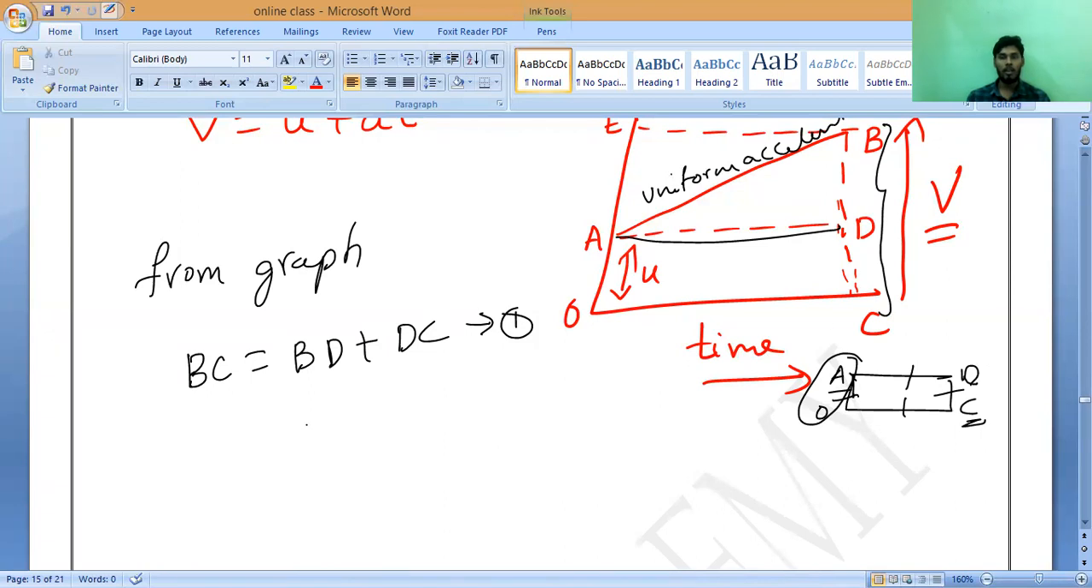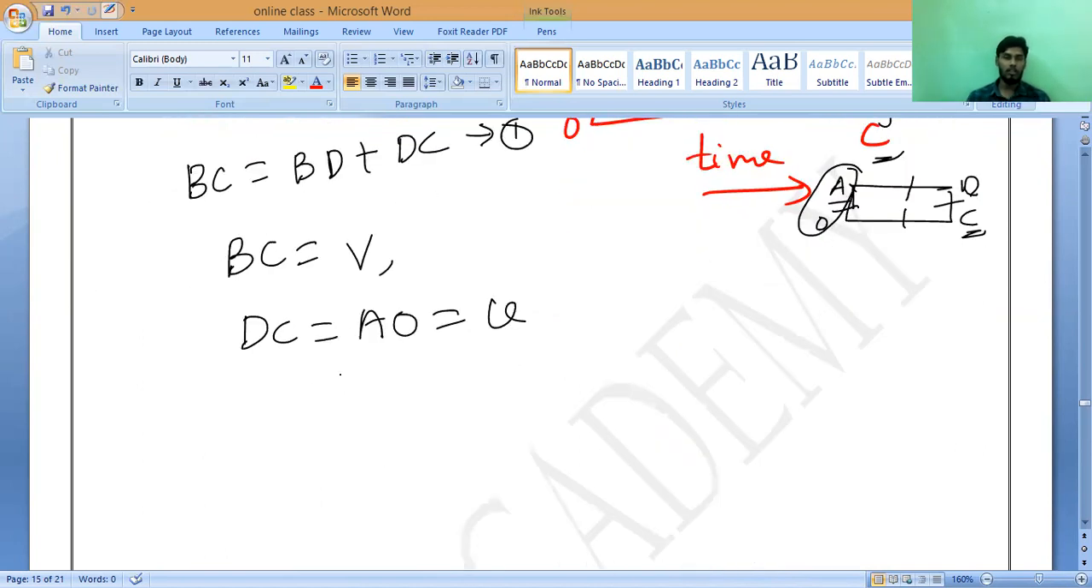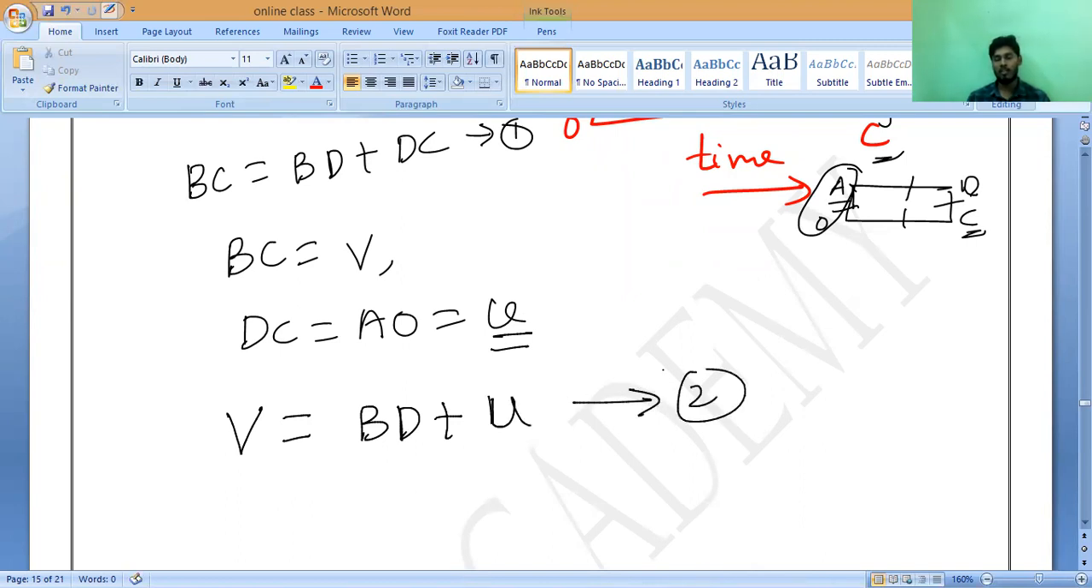Now from the graph, BC is equal to the final velocity V. Next, DC is equal to OA, which is the initial velocity U. Let us substitute these values in equation 1. So BC, which is V, equals BD plus DC, and DC equals U. Let us call this equation number 2.